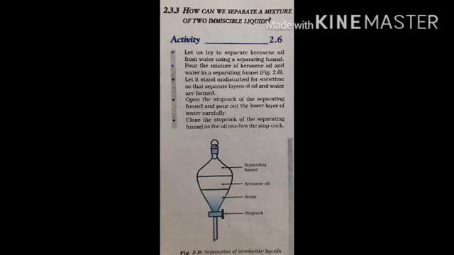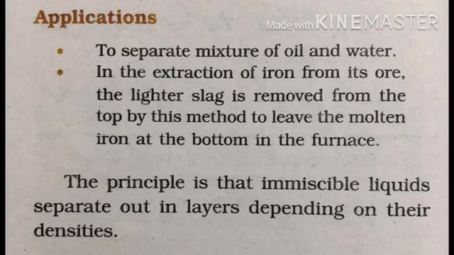By using the stop cork, we allow the water to come out. When the level of kerosene reaches the stop cork, we can stop it. We can use the separating funnel to separate two immiscible liquids. Immiscible means the liquids which do not mix with each other. Now the applications which use a separating funnel to separate substances.